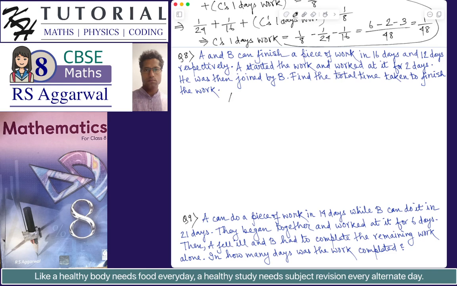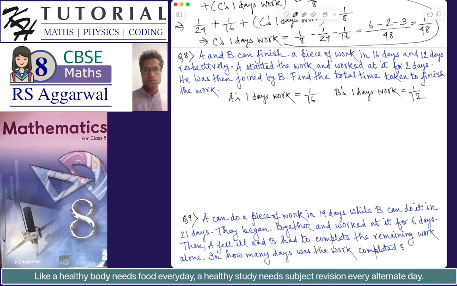Since it is given A can finish the work in 16 days, A's 1 day's work, that is the amount of work done in 1 day by A, is 1 by 16, and B's 1 day's work is equal to 1 by 12.